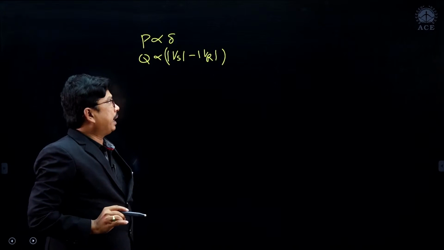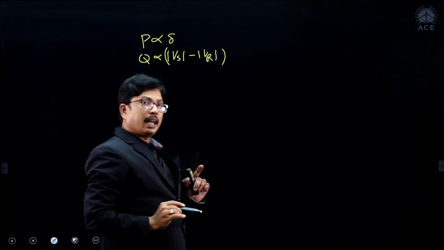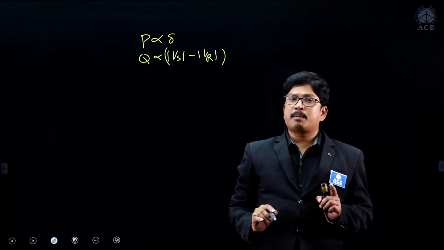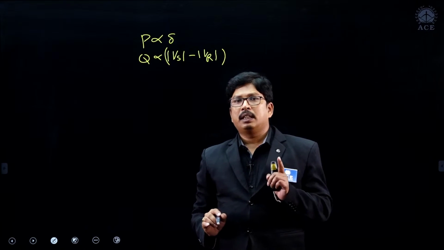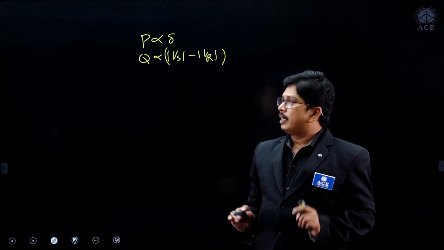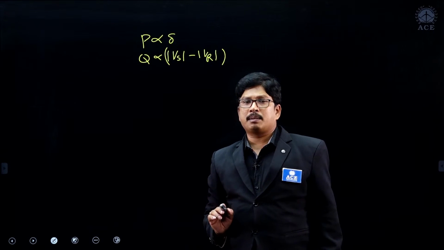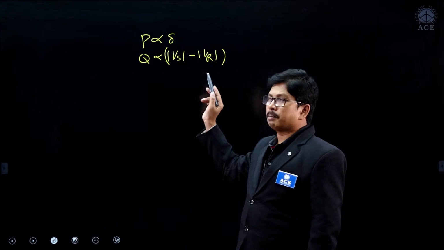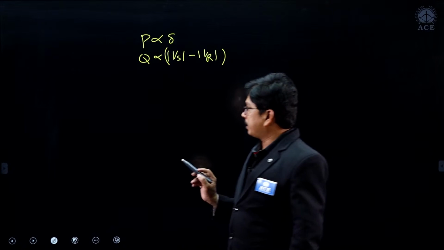Clear, right? Means the active power in a power system network always flows from high delta to low delta, whereas the reactive power in a power system network always flows from high voltage magnitude to low voltage magnitude.